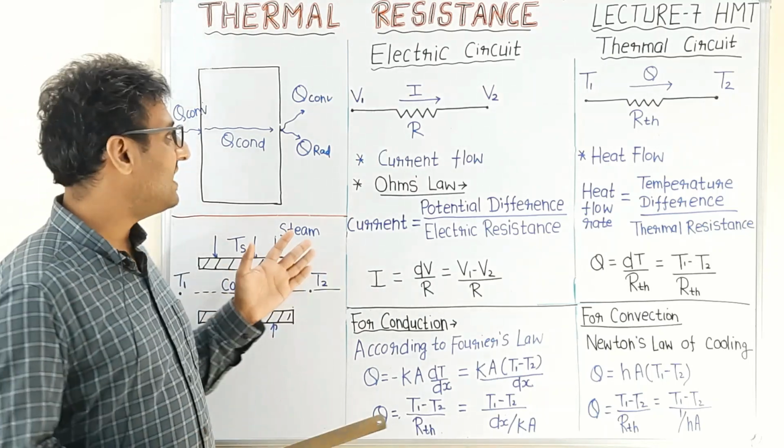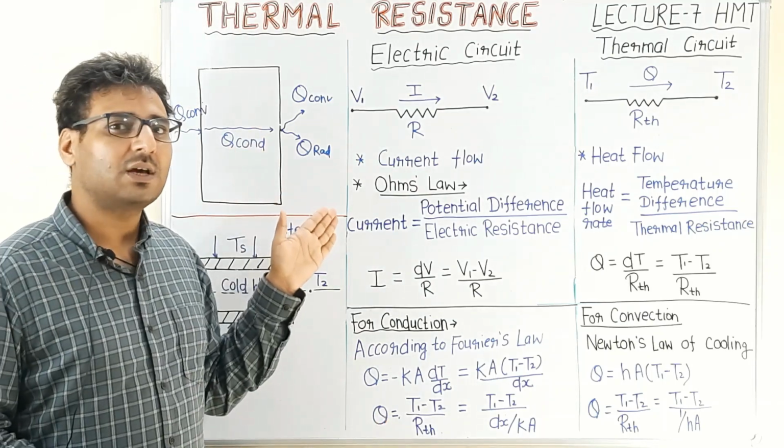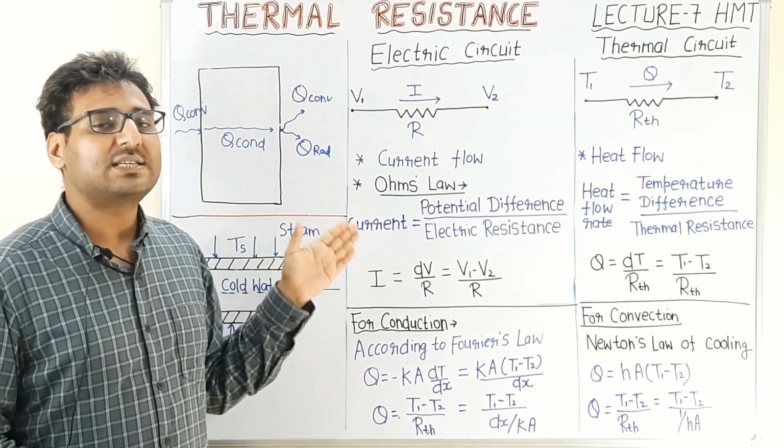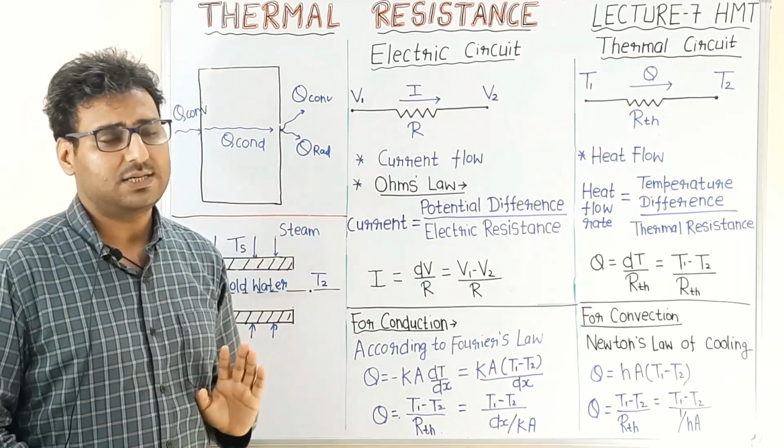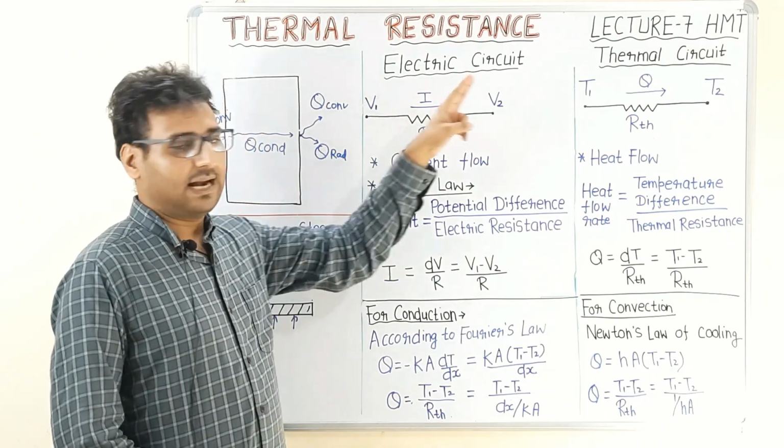Now we can see that the analysis of this system is very complex. To make the analysis simpler, we introduce the concept of thermal resistance. Now consider the electric circuit.